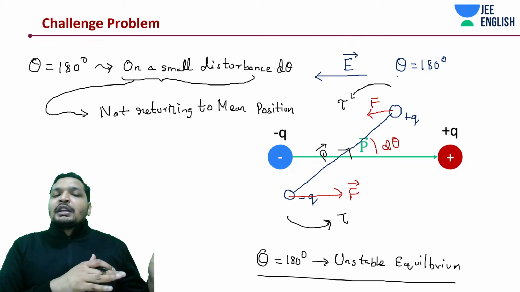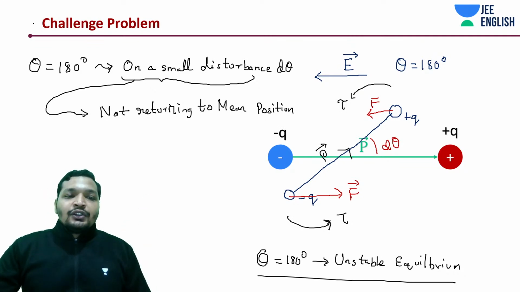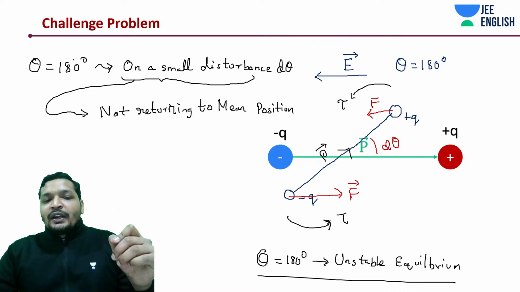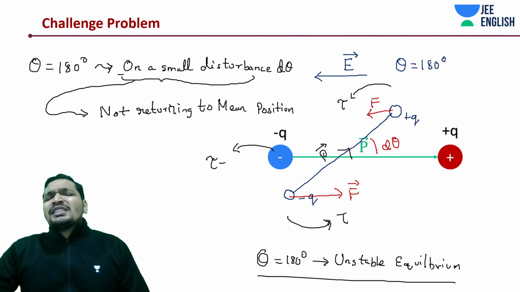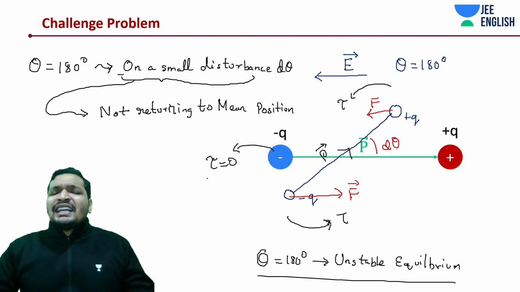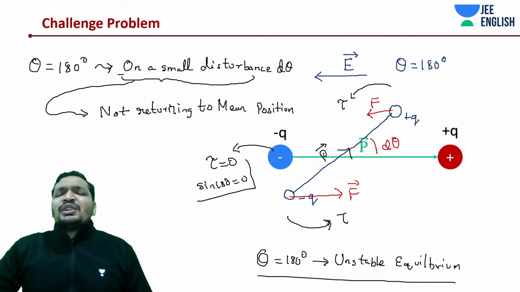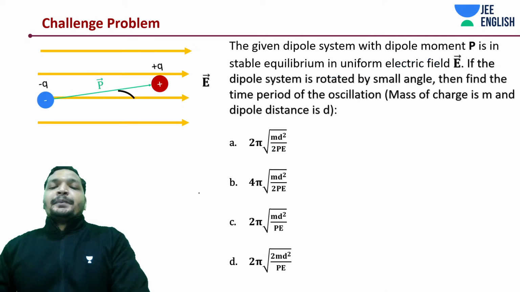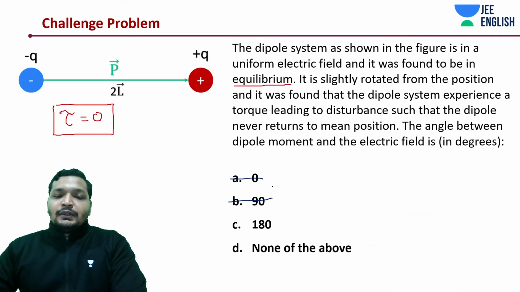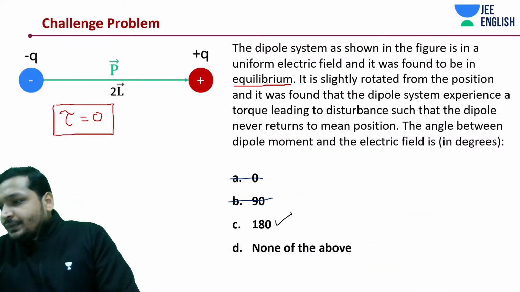Of course, both are in equilibrium. Both have tau equal to 0. Even here, the net tau at theta equal to 180 degrees is 0 on the system. Tau is still 0, since P sin theta, sin 180, is 0. But it's not a stable equilibrium. Easy? The answer should be C.